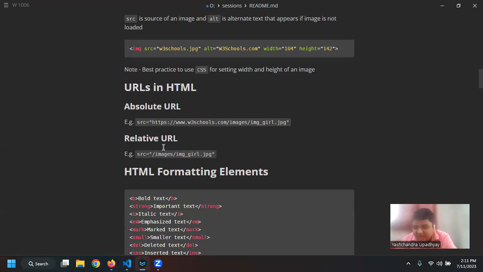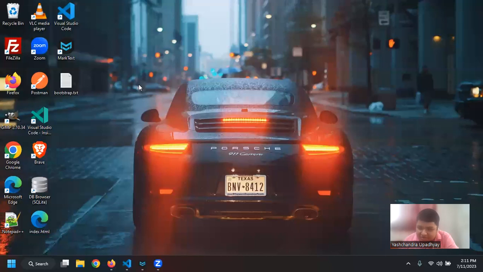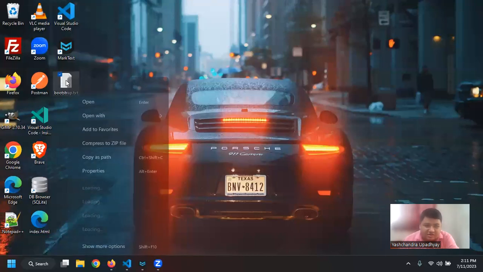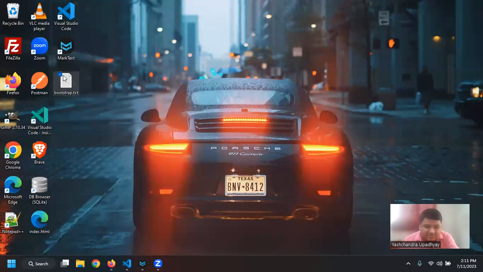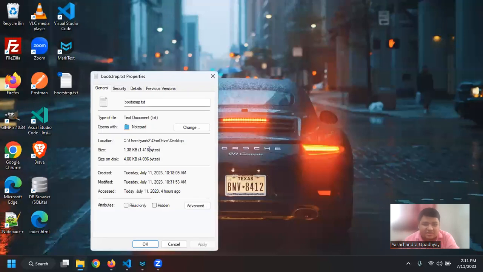So when you use a relative URL, you can mark the root directory, right? So whatever directory I'm currently in, let us say for now I'm currently in the desktop directory, right? And if I just right click on this, click on show properties, then I can know the absolute location of this particular file, that is bootstrap.txt, is C drive, user, OneDrive and then desktop, right? But there are ways where I can say that this is the root.